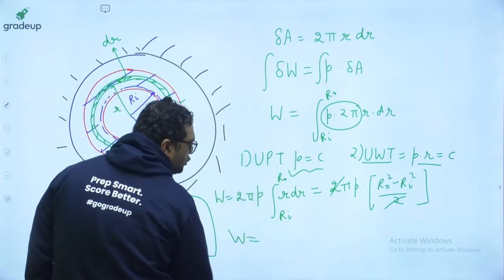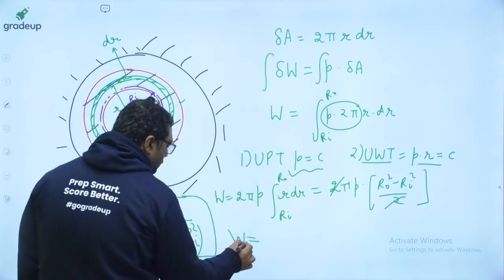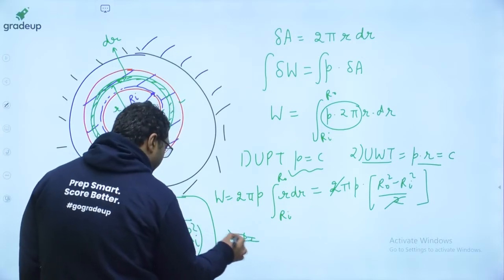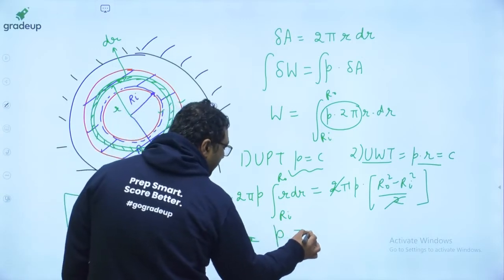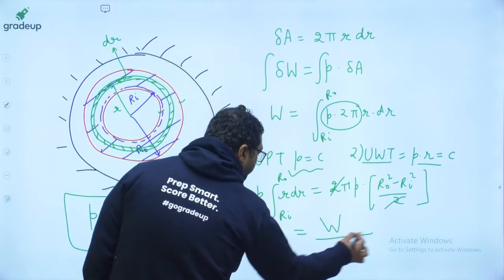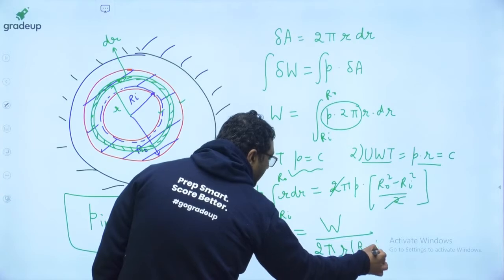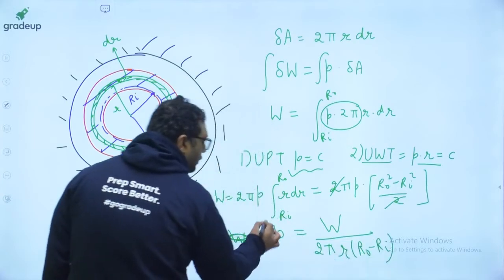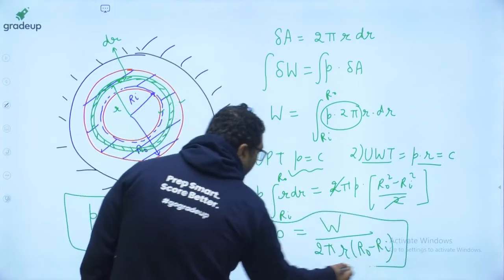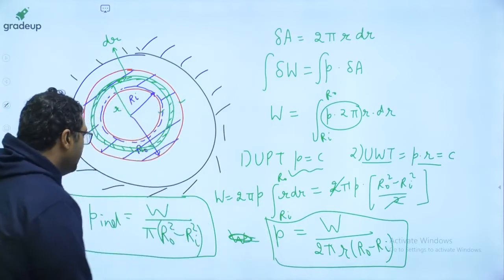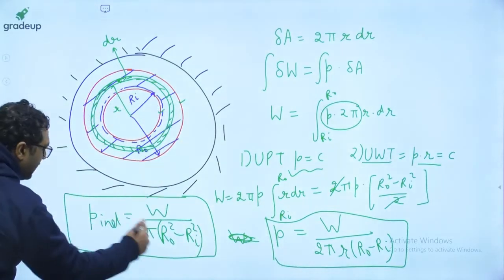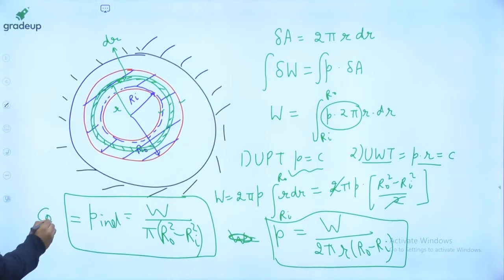So guys, for UWT, I am writing the P induced. Then P induced will be coming out to be equals to W divided by 2 pi small r naught minus Ri. Then this will be the value using UWT. So by UWT, this will be the pressure coming. Dear, this P induced is a constant value. So here pressure is a constant.